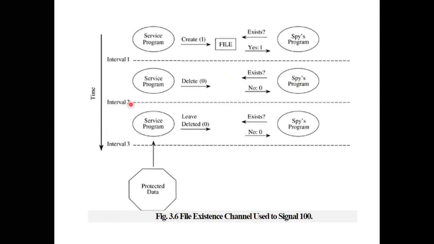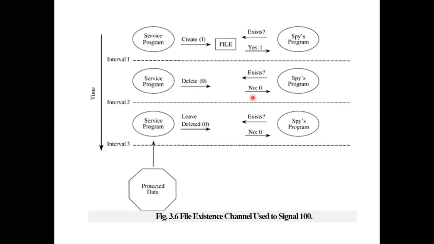And in the third interval, again the service program wants to signal 0. So what it does is not create any file; things remain as they are. Now the spy program is again trying to create a file, and this time again the spy program is able to create a file. It means the spy program assumes that the service program is revealing the information 0, 0, 0.